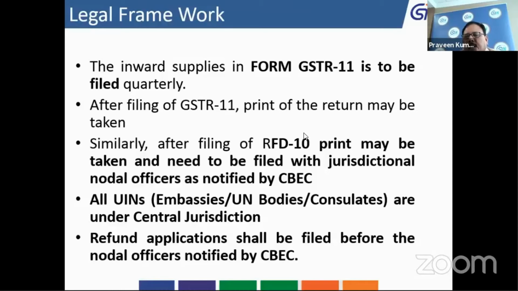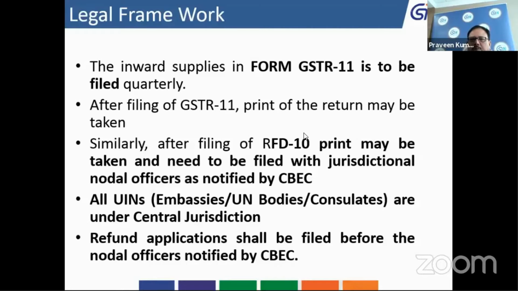In GSTR 11, you have to enter all these details in a macro-based Excel sheet. After creation of GSTR 11, you have to take a printout and a JSON needs to be created, and the steps are very simple.